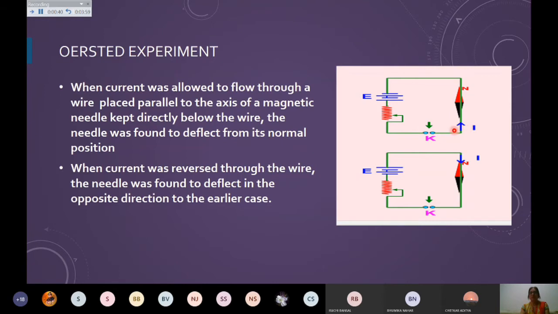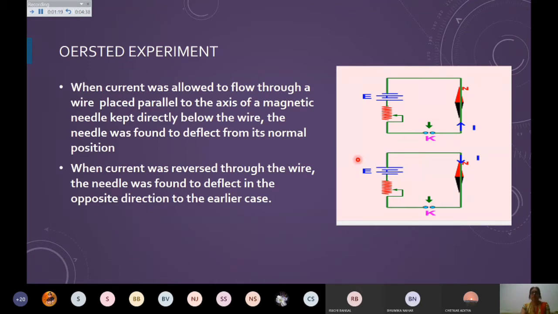This is a simple circuit in which a source, a rheostat and a key are there. If I make the current more, the deflection will be more, which can be observed experimentally. In the same way, if the polarities of the battery are reversed, the deflection of the needle is seen in the opposite direction compared to the earlier case. So when I change the direction of the current by changing the polarity of the battery, the direction of deflection also changes.